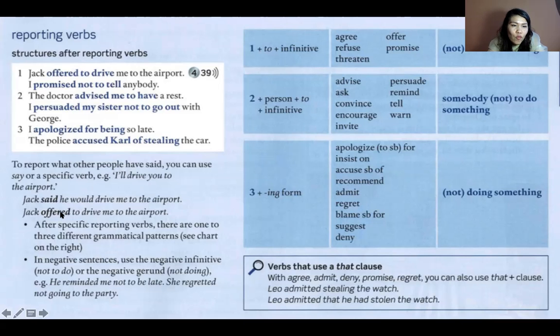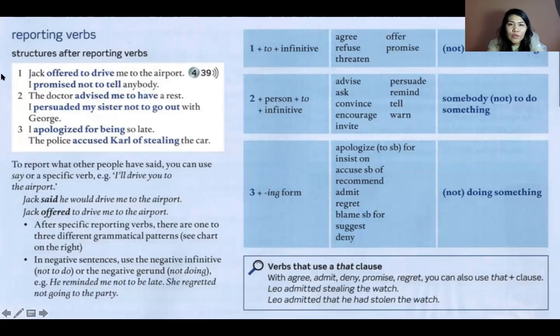Or Jack offered to drive me to the airport. Здесь есть глаголы как offered to drive, promised, to tell, advised, persuaded, убеждать, apologized, просить прощения, for being late. I apologized for being late. So here, as you see, there is a table.